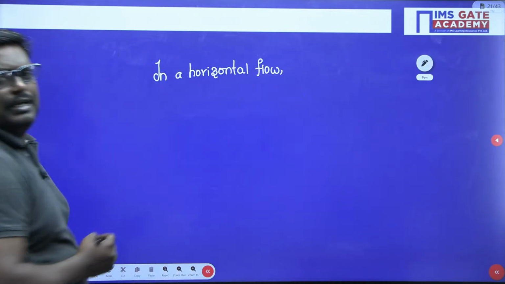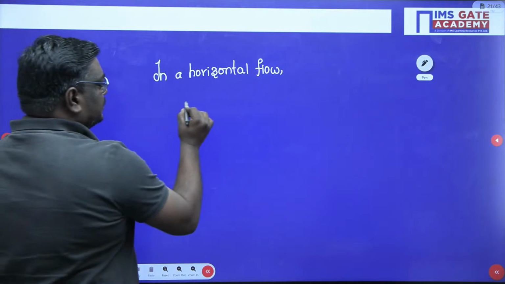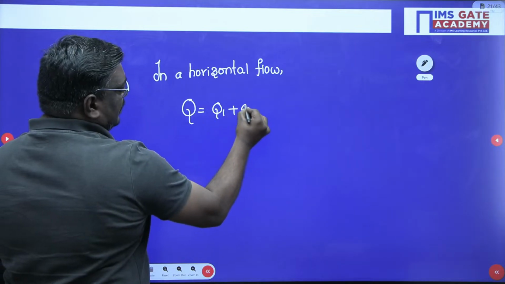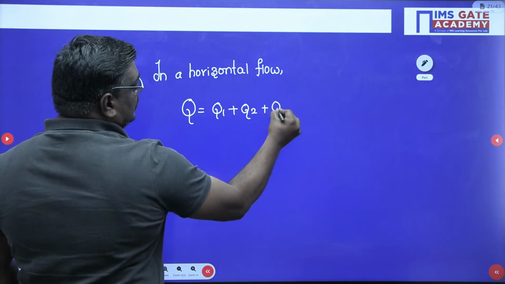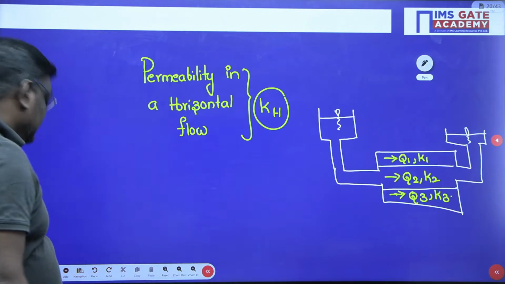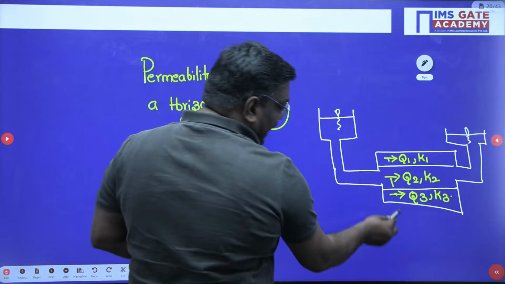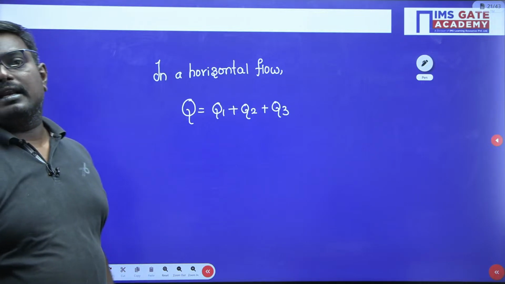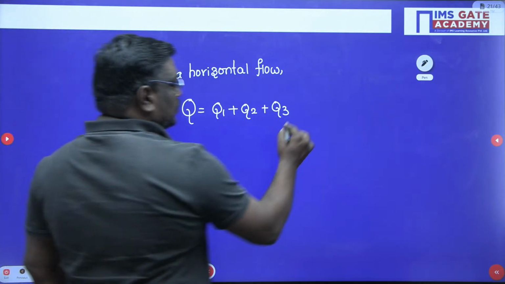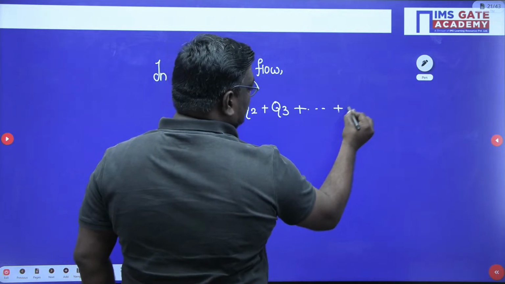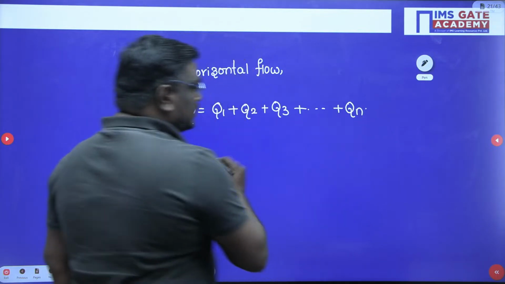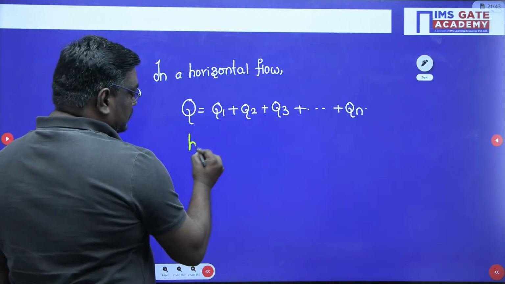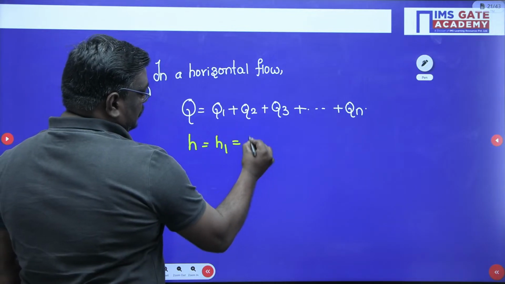In a horizontal flow or a parallel flow, the discharge will be the summation. Q will be equal to the sum of the discharges. Here I have taken Q1 plus Q2 plus Q3 for 3 layers, but if it is for n layers, I can write Q1 plus Q2 plus Q3, and so on up to Qn. So discharge can be written as the sum of the individual discharges. Now here head loss is constant.